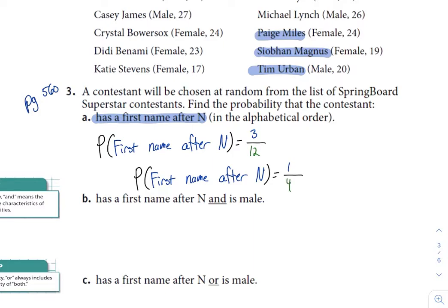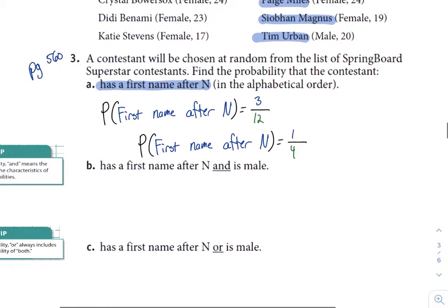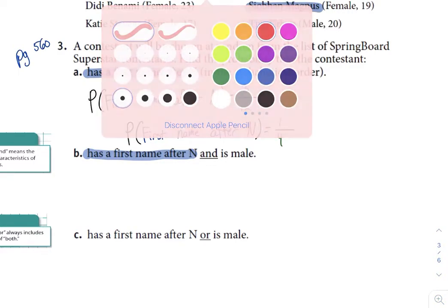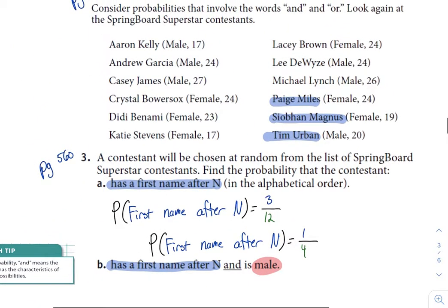All right, so let's take a look at number 2. Has a first name after N and is male. We've already highlighted those people, so I'm going to keep that blue since it's going to be the same 3 people. But now we have and male. So I'm going to make male red. So we'll go through male, male, male, male, male, and male.